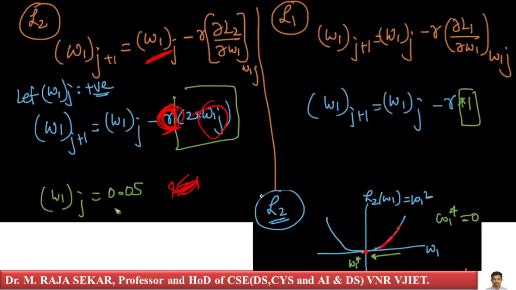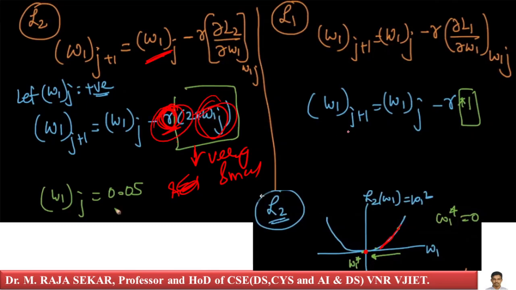When we multiply both the smallest values, what will you get? You will get a value which is greater than 0 but less than 1. When we multiply two small values, the result becomes very small, isn't it? Yes, your result becomes very small. Why? Because I am assuming this is a small value, this is a small value, isn't it?